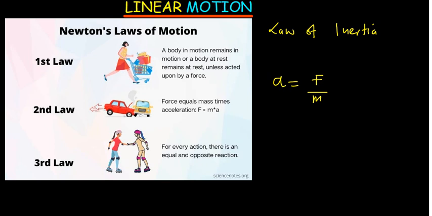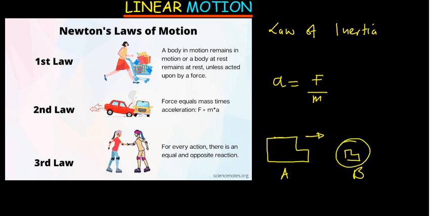This tells you that when you've got two objects, you have got A and B, these are vehicles. You've applied the same force to push them. When you apply the same force, this one, which is smaller, is going to be able to move much faster than this one, which is bigger.